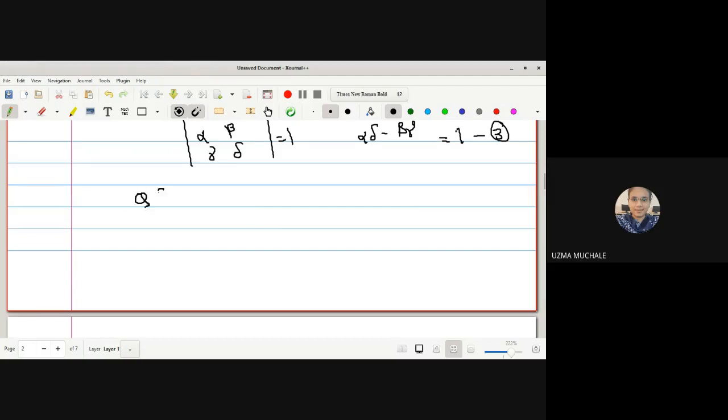What is the condition? Alpha, beta, gamma and delta make up our Q. What is Q? Q is a transformation matrix from U to U dash. What is Q transpose conjugate? It will be alpha star, beta star, gamma star, delta star, but you have to take the transpose also. So after taking the transpose, this will be alpha star, beta star here, and gamma star, delta star here.